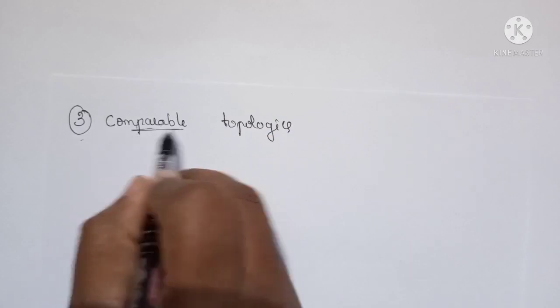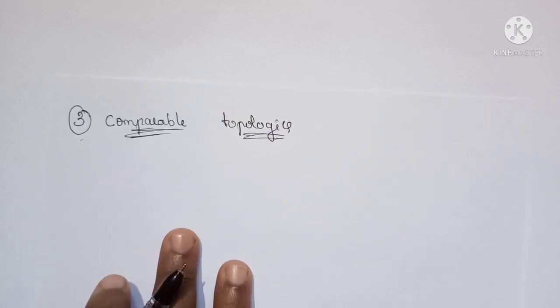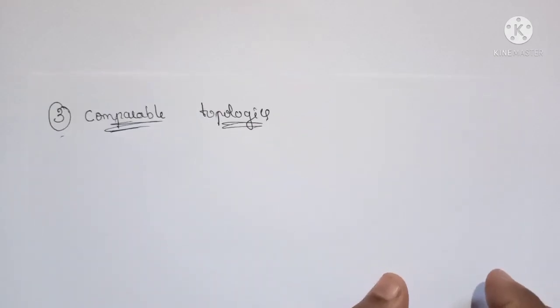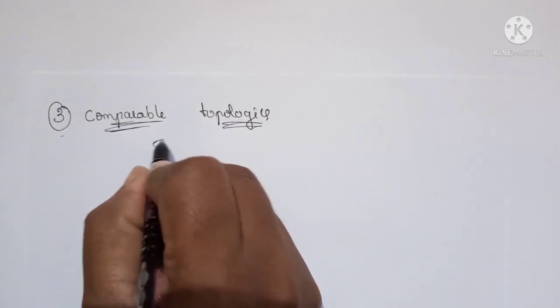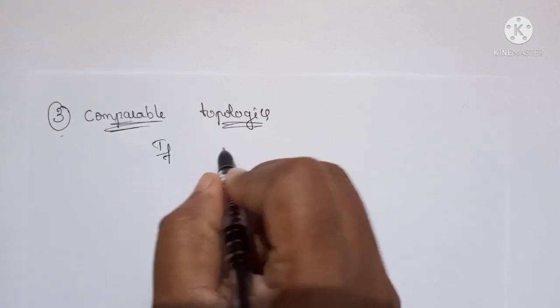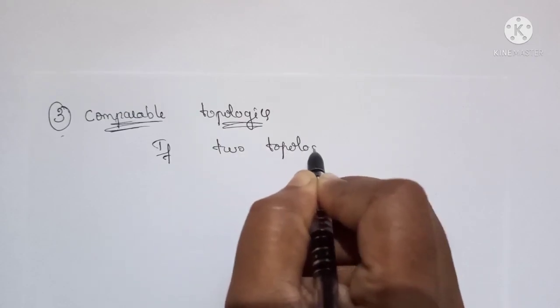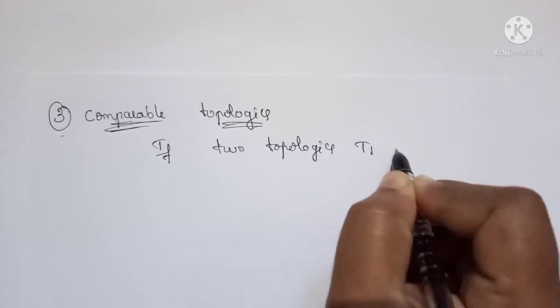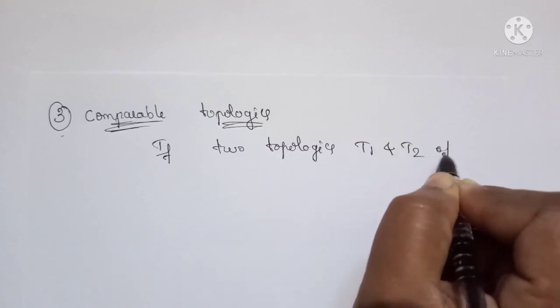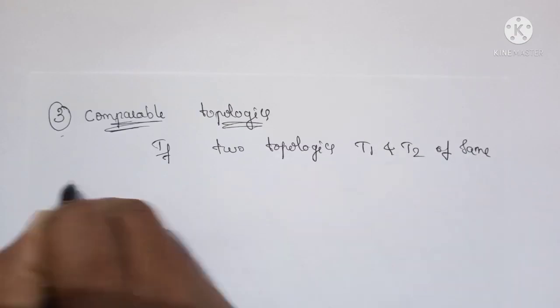First we see what the comparable topologies are. See, if we have two topologies T1 and T2 of the same set X.